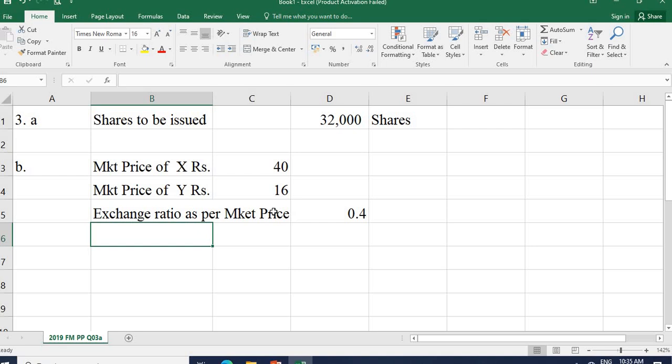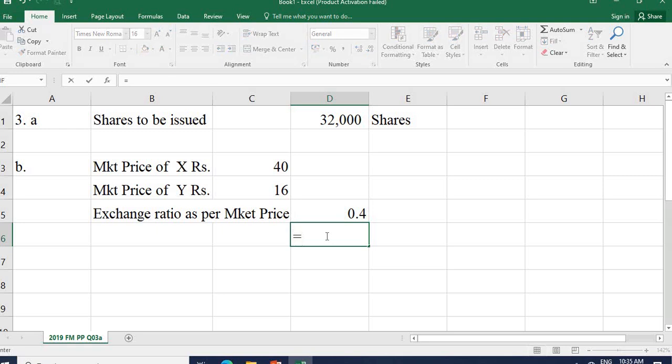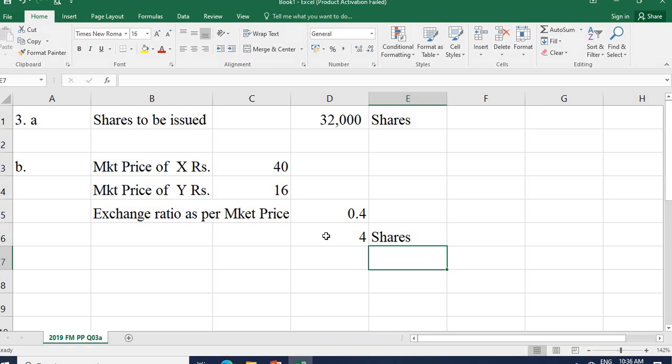The same question in the B part asks how many shares should be issued by X Limited for every 10 shares of Y Limited. So again, you multiply 0.4 by 10, which gives 4 shares.